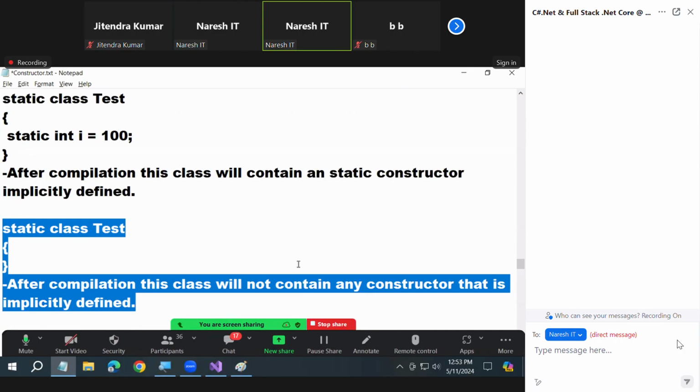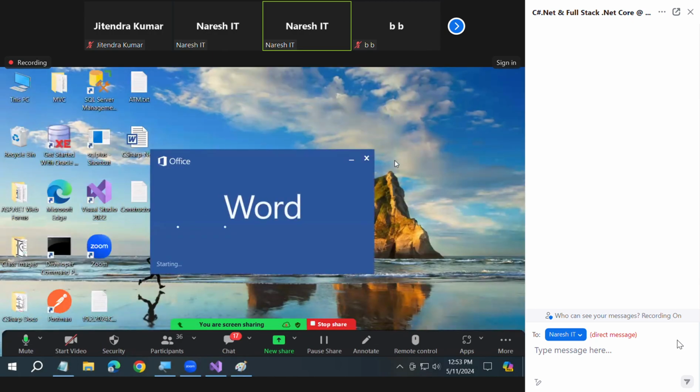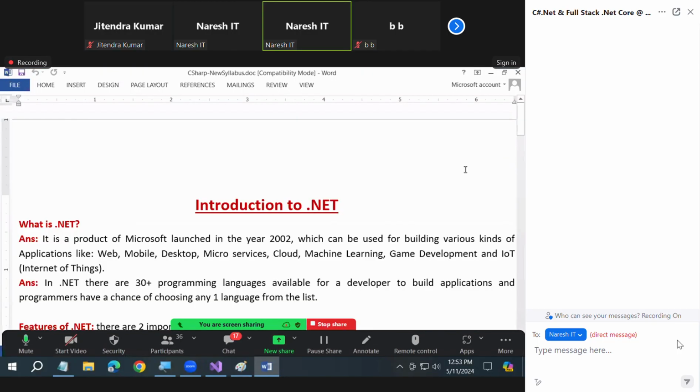Last one. Once it is static, forget about the non-static constructor. The only thing you need to check now is whether a static constructor is required or not. Yes. Why? It has a static field. Clear? Okay. See, I have clearly printed everything for you. The explanation and all the things I showed you are clearly shown here.